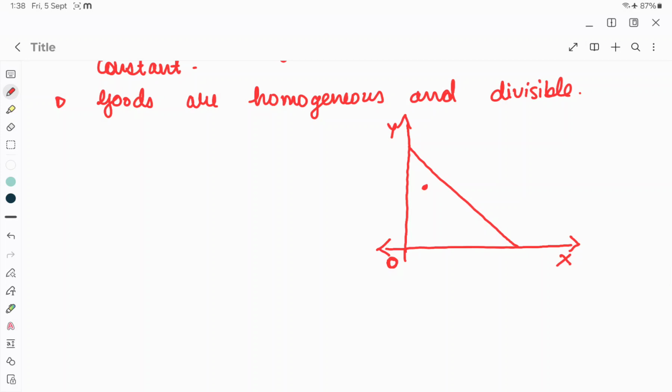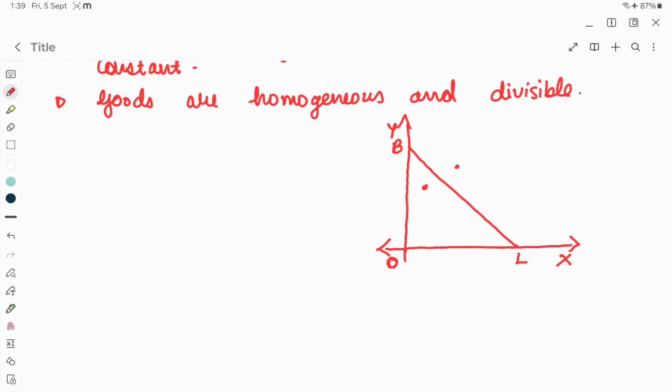On the other hand, if a combination is above the budget line, that would mean that this combination is unattainable because the income is fixed. Now, what will the consumer do? The consumer does not have more money to spend. So, this combination is also unattainable. So, first point is we are making this budget line, whatever the combination of consumer's equilibrium would be, that has to be on this budget line.